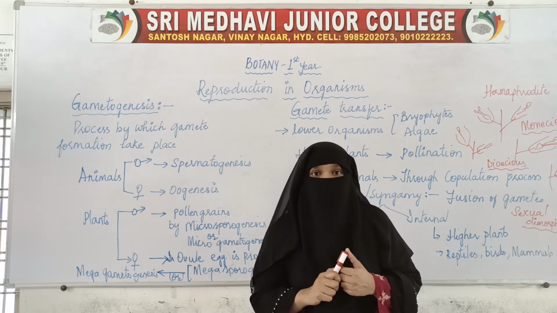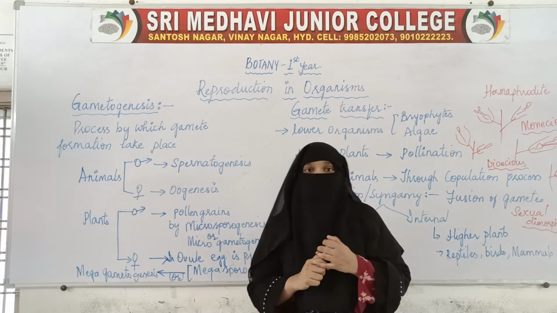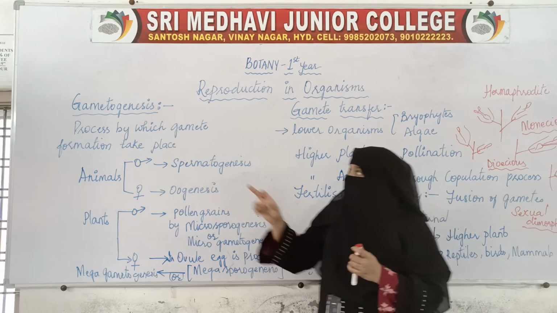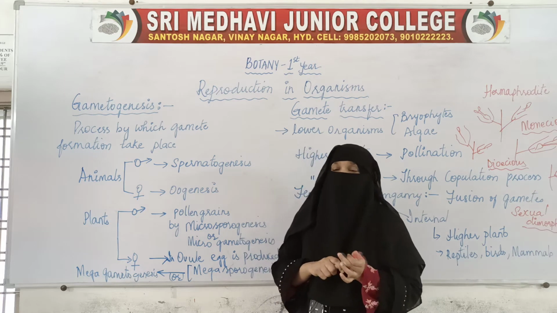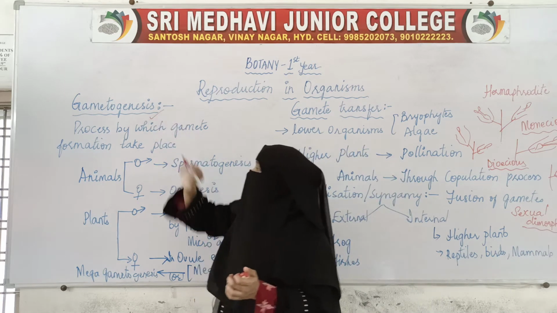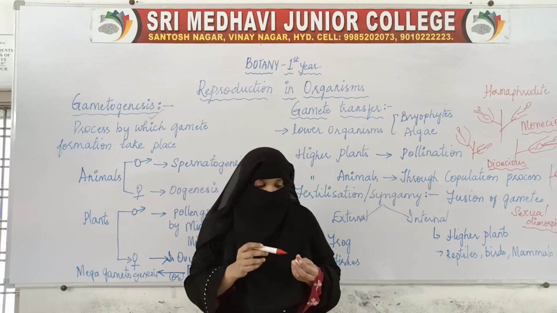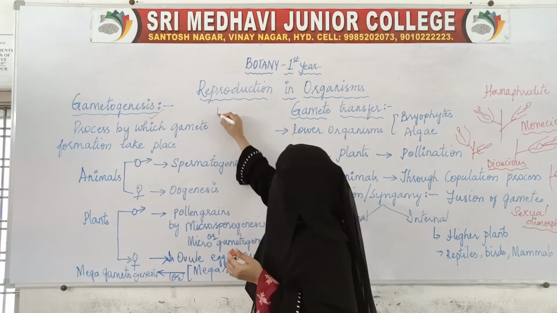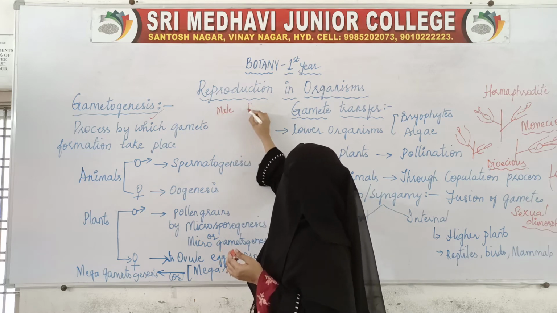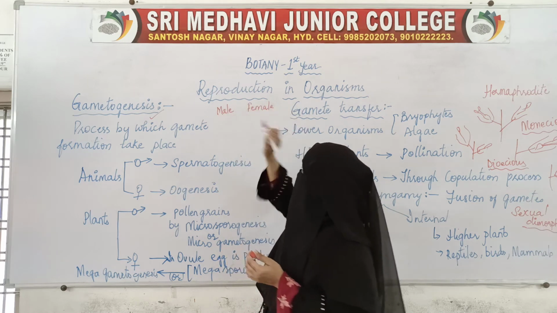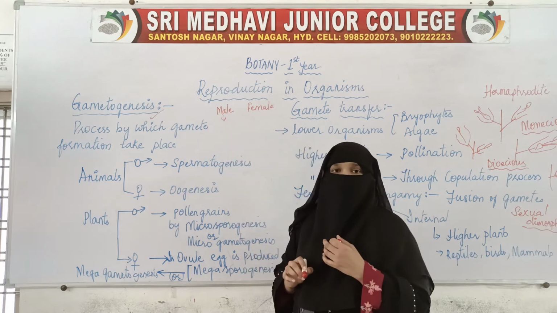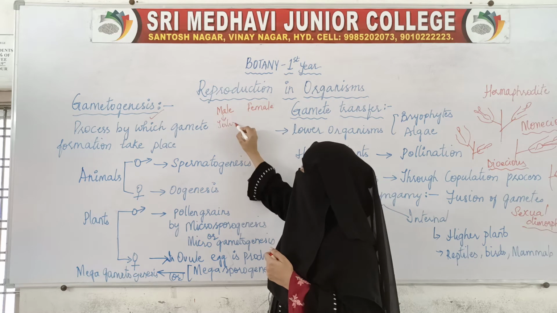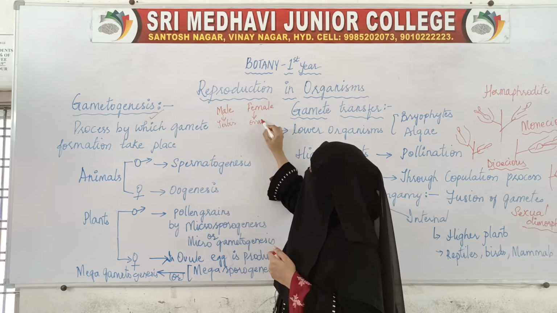The first thing done during sexual reproduction is gamete formation, and the process by which gamete formation takes place is called gametogenesis. In male organisms, the male reproductive organs are the testis. The female reproductive organs are the ovary.